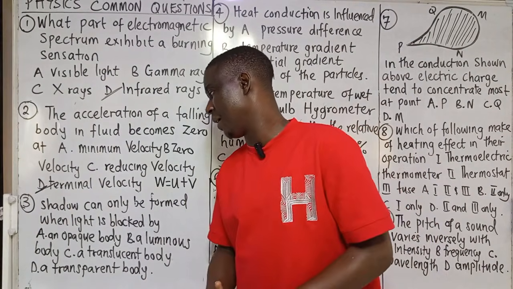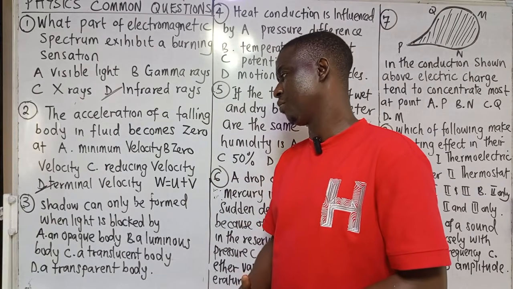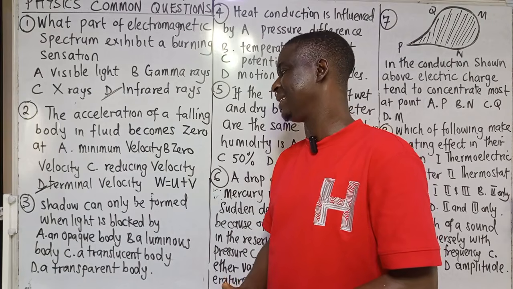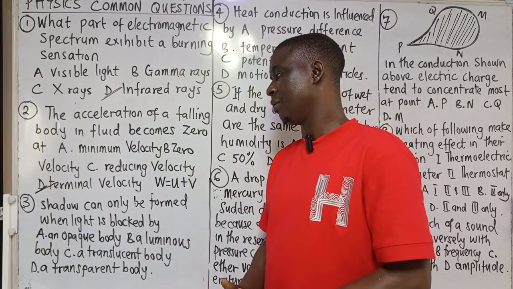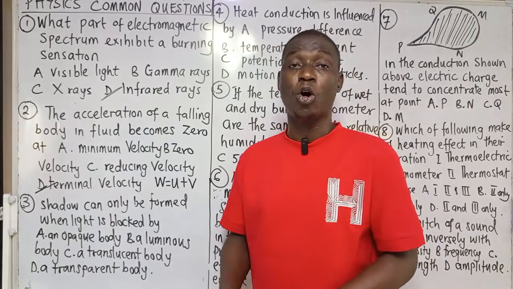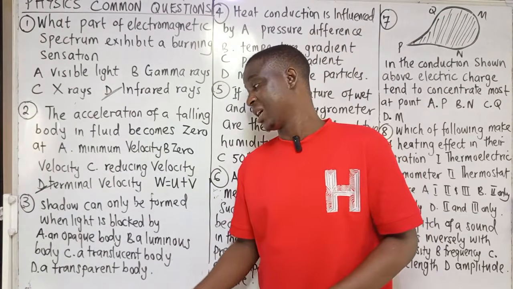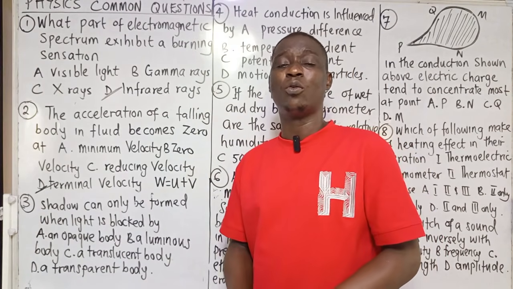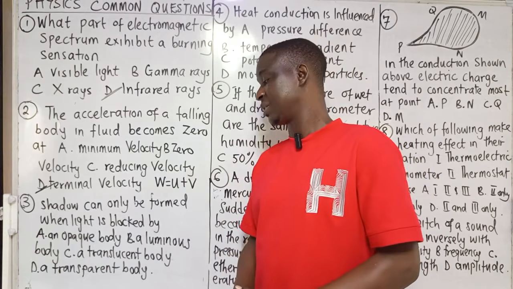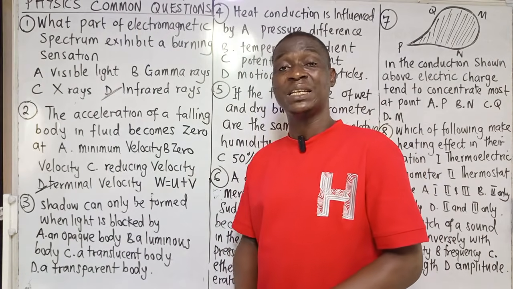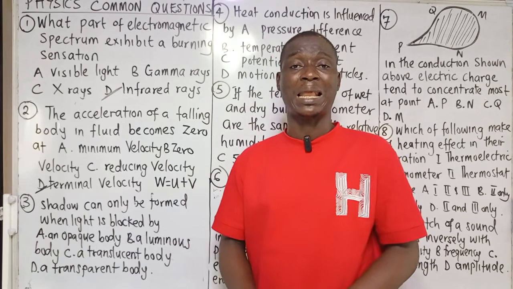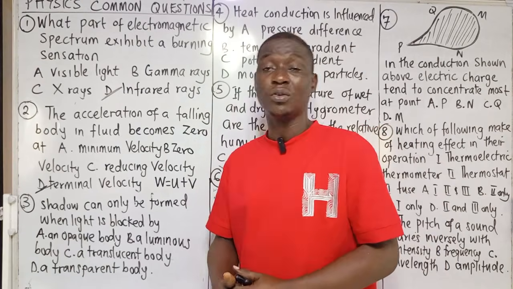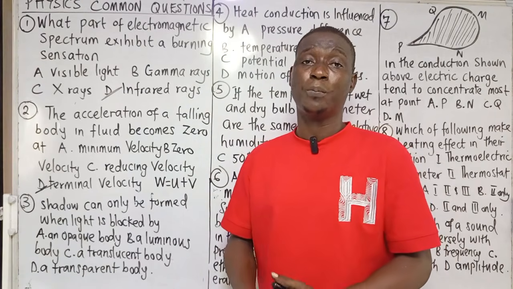Number 3, he says shadow can only be formed when light is blocked by dash. Now, shadow can be formed by an opaque object. A transparent object is that which allows light to pass through. But translucent bodies are bodies that allow partial light to pass through them. So an opaque object does not allow light to pass through them.